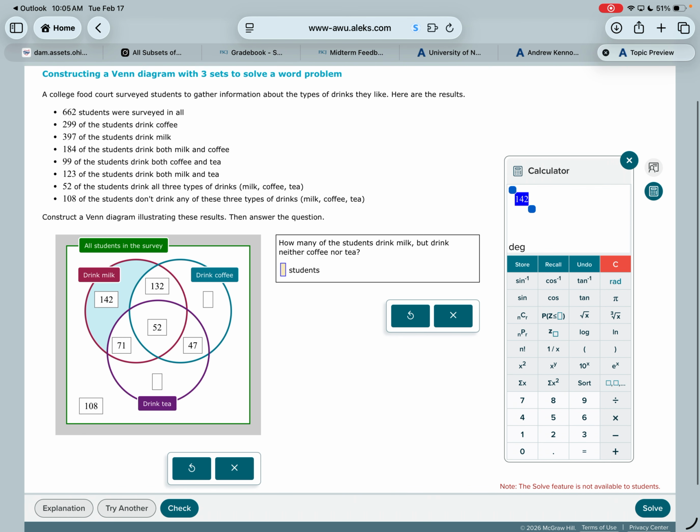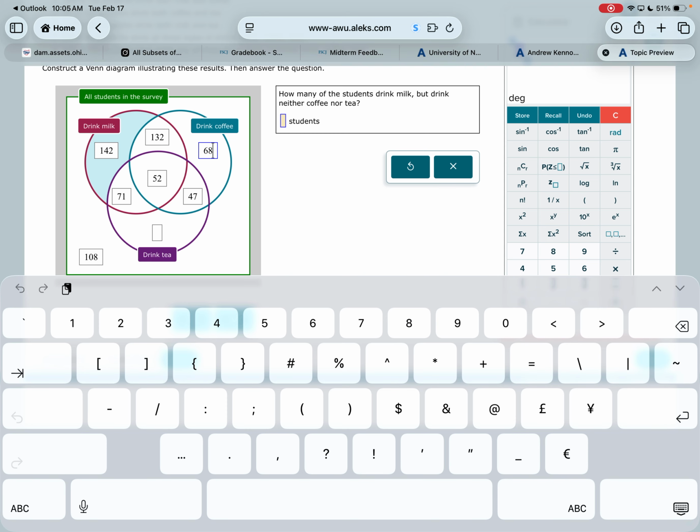Okay. What's next? 397. 299. 299 drink coffee. So again, in the blue circle, everything has to add up to be 299. So I'm going to subtract all those numbers that are already in there to figure out the one that's missing. So 132 minus 52 minus 47. That would be 68.